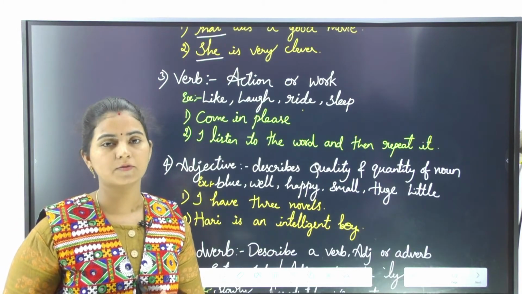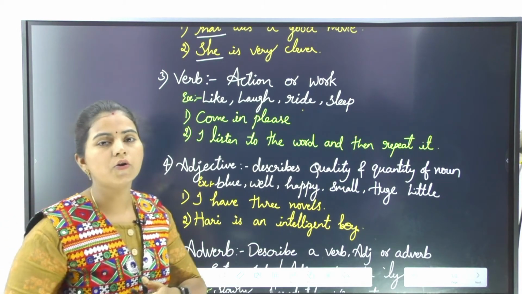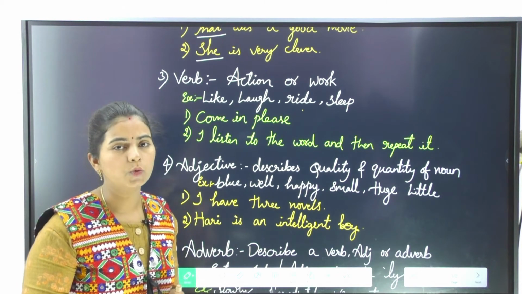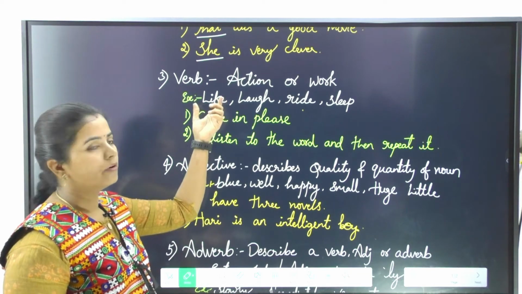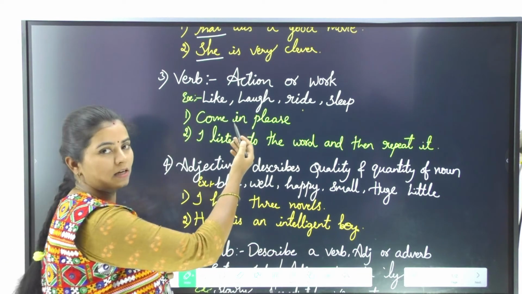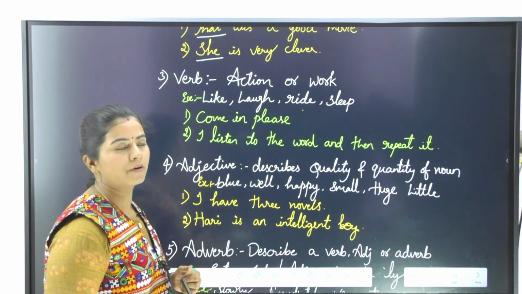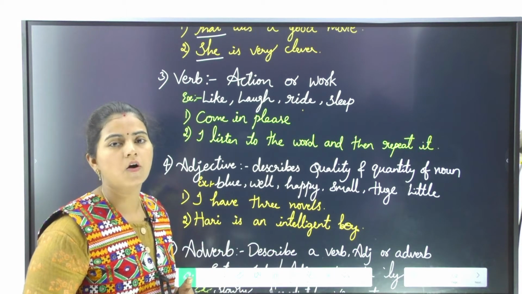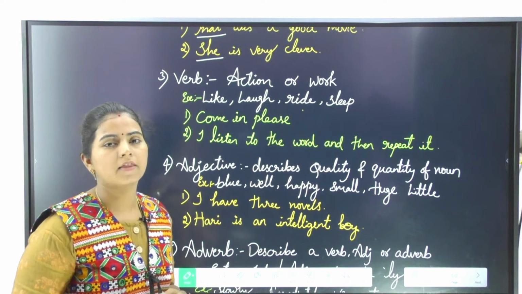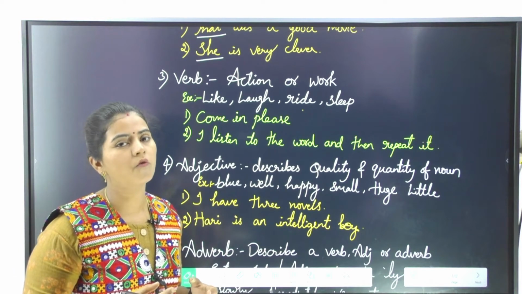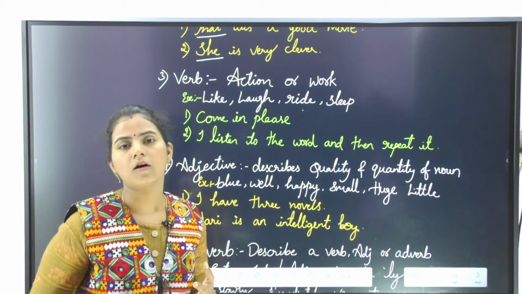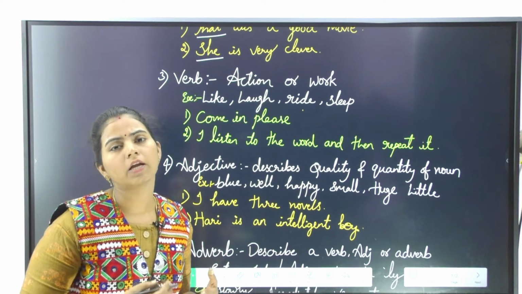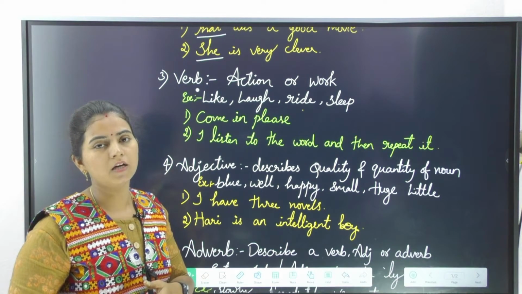Our third part of speech is verb. What do you mean by verb? Anything you act, any work you do is called a verb. For example, like, laugh, ride a bicycle, sleep. All these words denote that you are doing some action, some work, whether it might be a useful work or not, whether important or unimportant. We name the action with the verb.